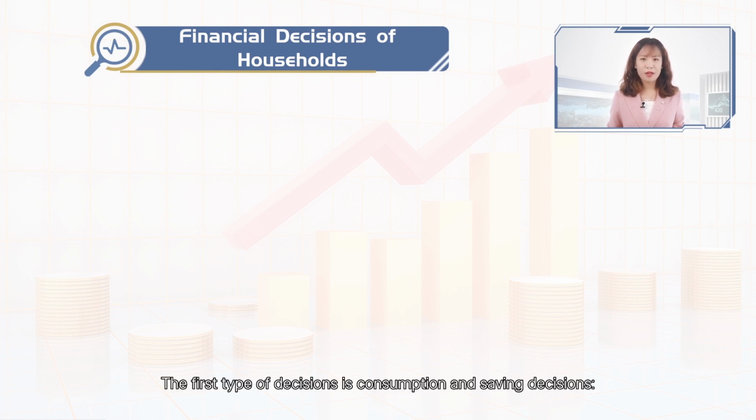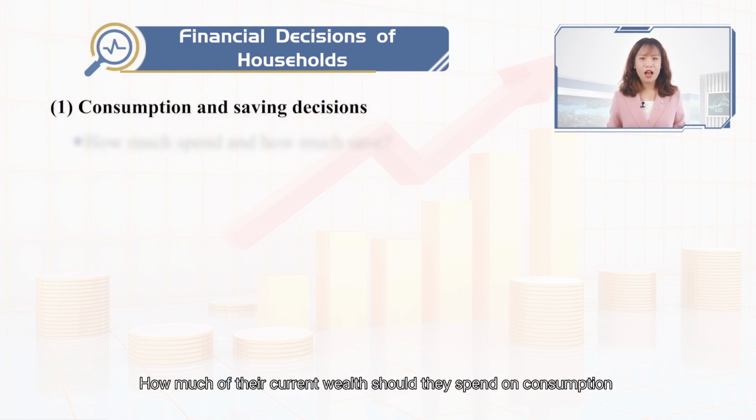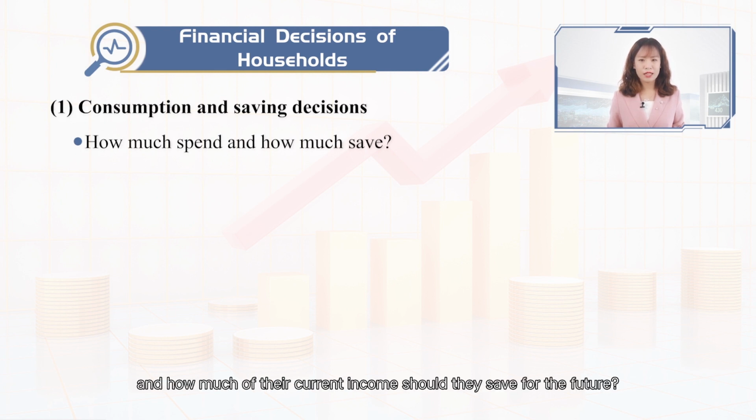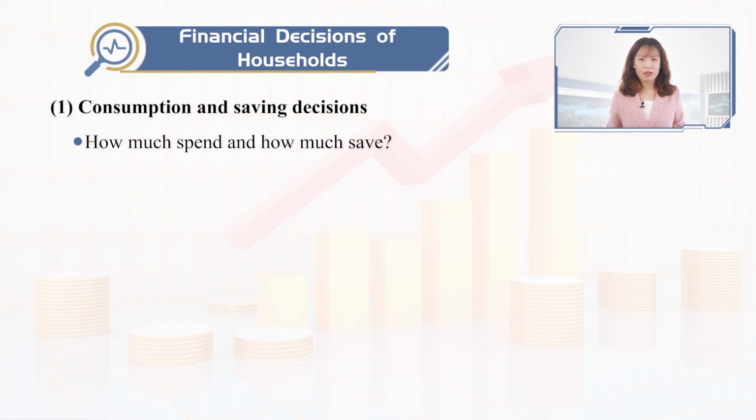The first type of decisions is consumption and saving decisions. How much of their current wealth should they spend on consumption and how much of their current income should they save for the future? It's not good to spend as much as we could earn in a month. Enjoying the current life is important. Saving for the future is also necessary.